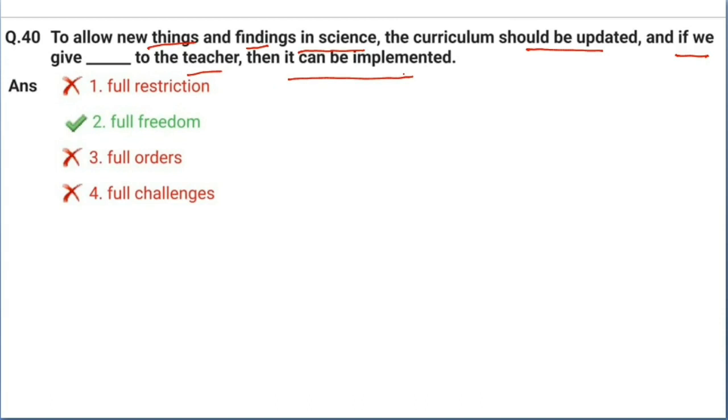If we give full restriction to the teacher, full freedom to the teacher, full orders to the teacher, full challenges to the teacher. And here the best option is full freedom. If we give full freedom to the teacher, then it can be implemented. Okay, this was the last question, question number 40.